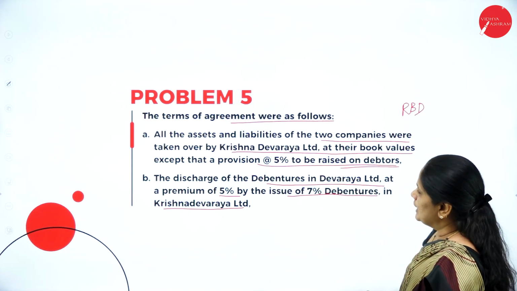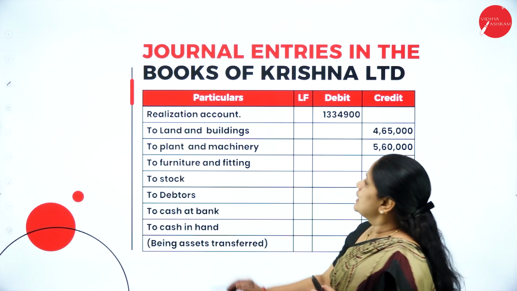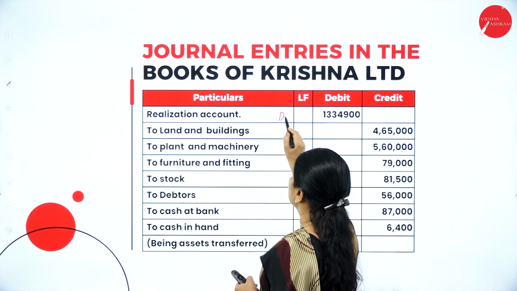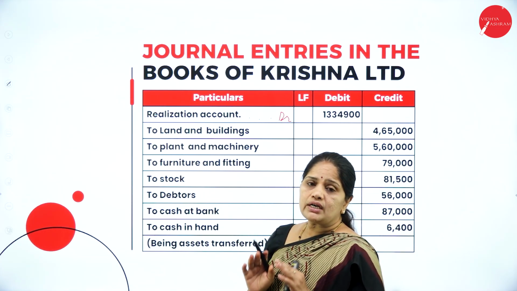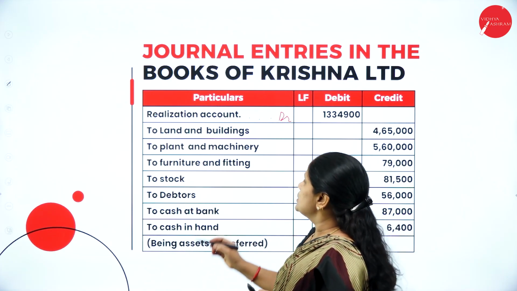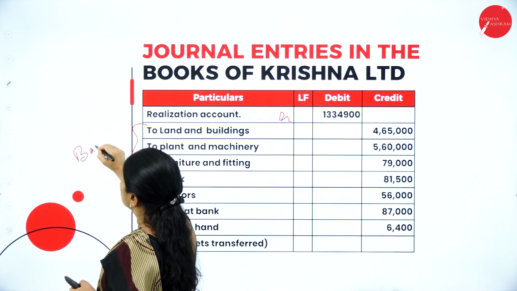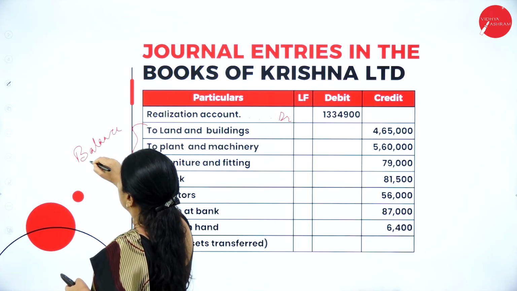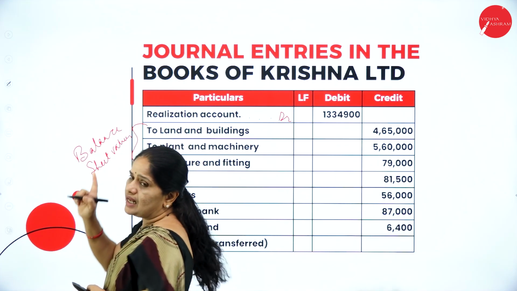Now this problem we have already discussed here. So we will see what will be the journal entry. The first entry will be for transfer of all assets. Whenever you are transferring assets to realization account, it will always be in the balance sheet values. Balance sheet values only it has to be transferred.